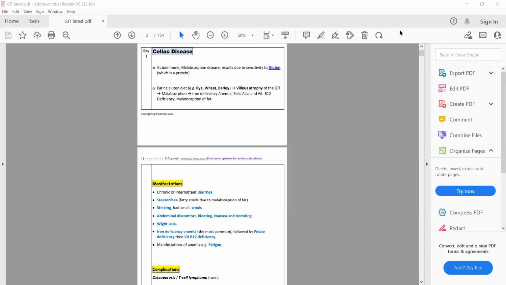So as the nutrients are not absorbed, it will lead to the manifestation of celiac disease, which include chronic or intermittent diarrhea, because the nutrients are not absorbed in the gut. Fats will also not be absorbed from the gut, which will result in fatty stools.